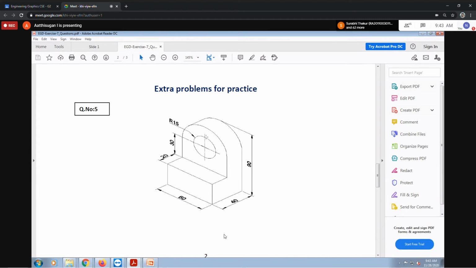Normally they will give dimensions. If anything is missing, you can consider it a hole. Try to consider only circle and cylinder, not sphere, as far as possible. Because this is not a straight view. If you had a straight view, you would understand whether it is a circle, cylinder, or sphere. But this view is isometric, so it is somewhat tilted.